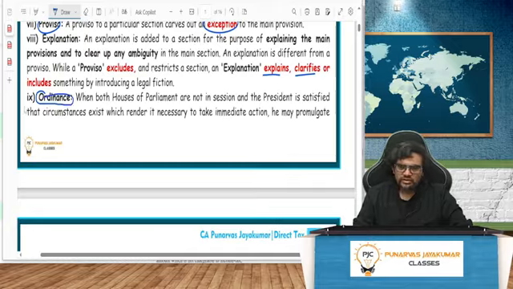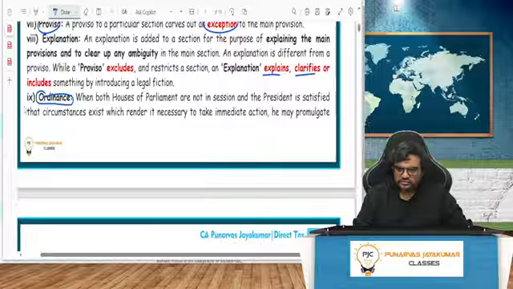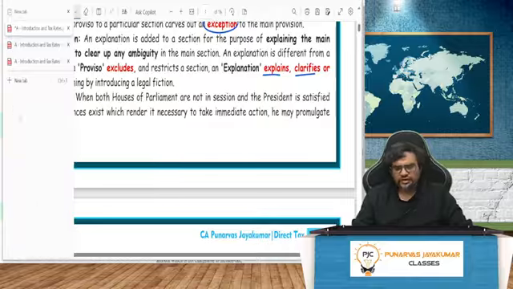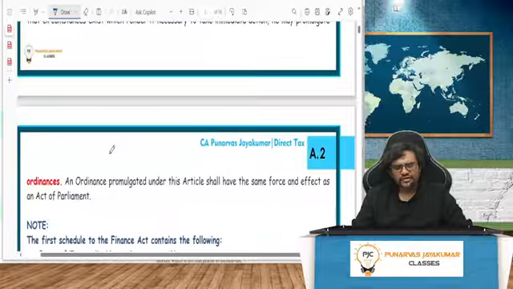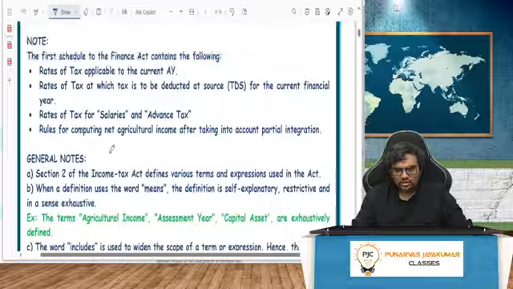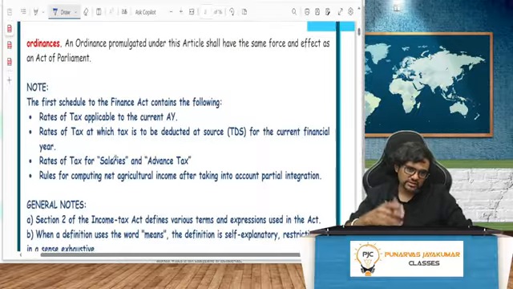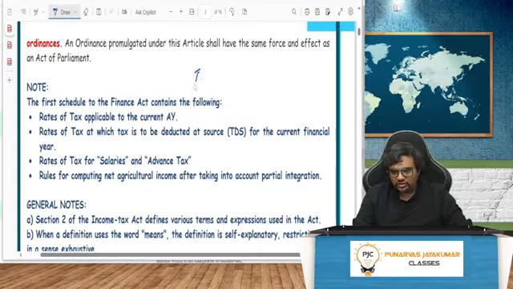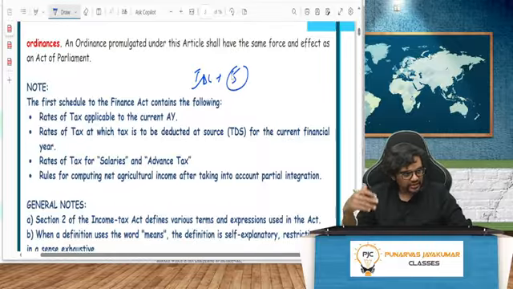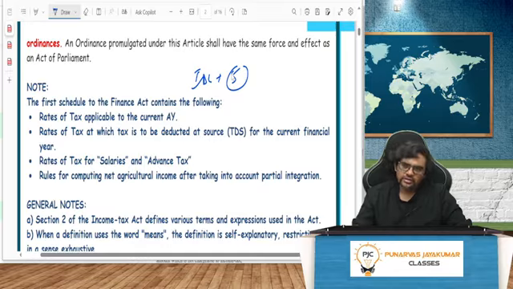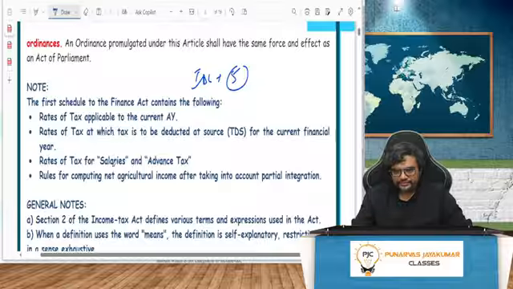When both houses of parliament are not in session, as I told you, the President of India will pass the ordinance. Whenever the parliament session comes, within 5 to 6 weeks, you have to pass it. Otherwise, the ordinance will lapse. Then one more ordinance will be passed like that. For the Insolvency and Bankruptcy Code, almost 5 ordinances were passed. It was not taken up by the parliament. So it expired, one more ordinance, it expired, one more ordinance, like that it happened.